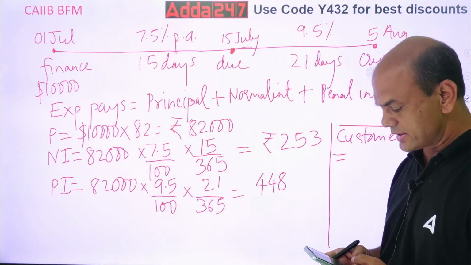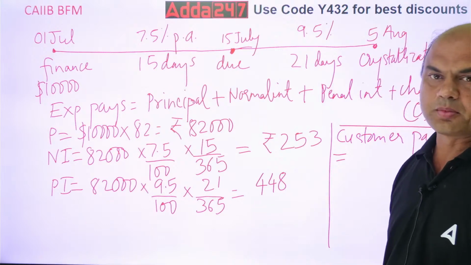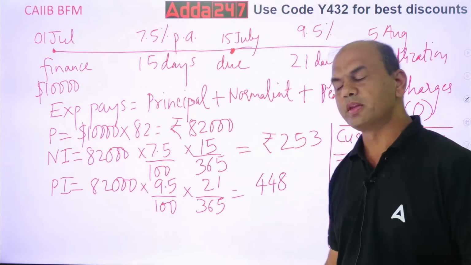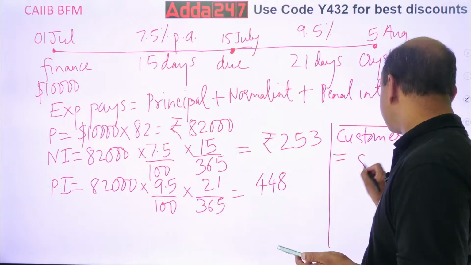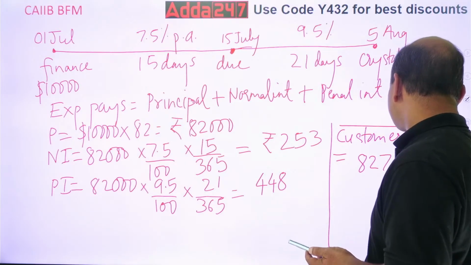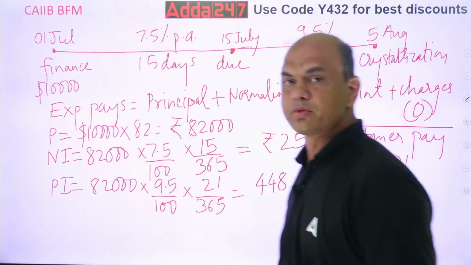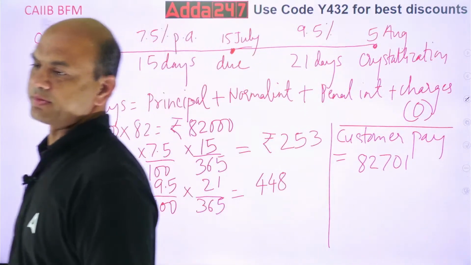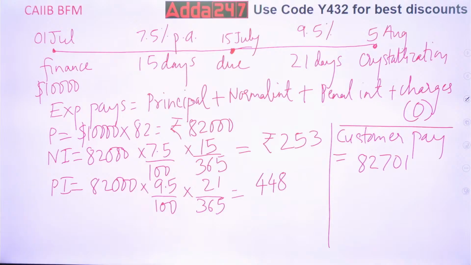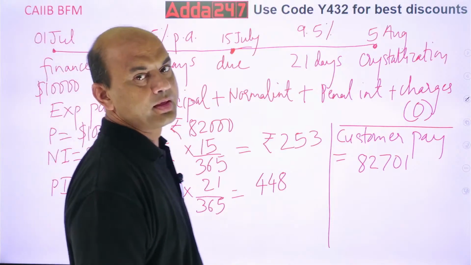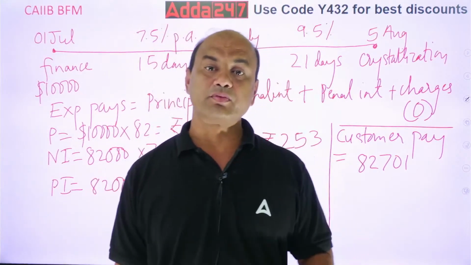How much should the customer pay you? 82,701. This much the customer will pay you on crystallization. Okay? This is an important numerical for crystallization.